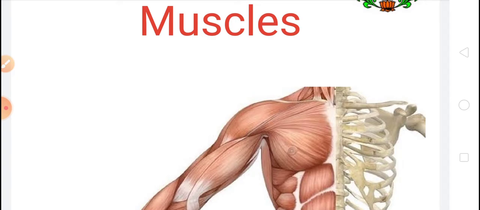Immovable joints are fixed joints, and such joints are present in our skull. Movable joints are mostly found in our knees, elbows, ankles, hips, etc.